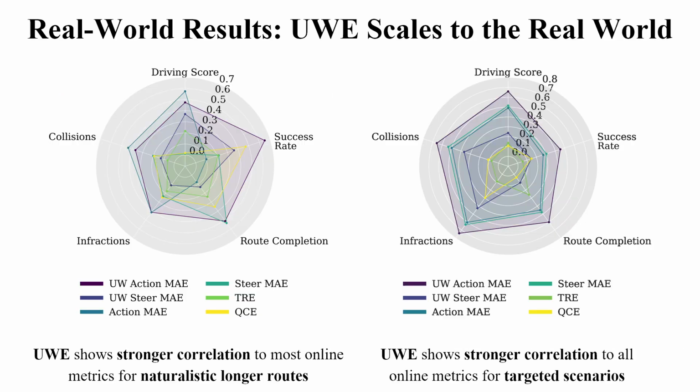In the real world, on naturalistic routes, the radar chart on the left shows our uncertainty-weighted metric shows the strongest correlation with most online metrics, including success rate and route completion. While on targeted scenarios, the chart on the right shows it again has the strongest correlation with all online metrics.